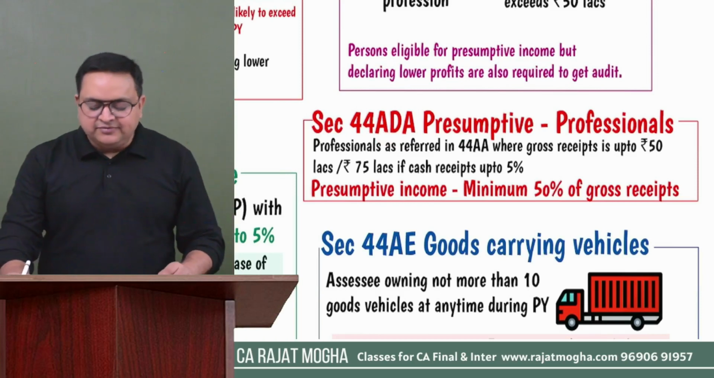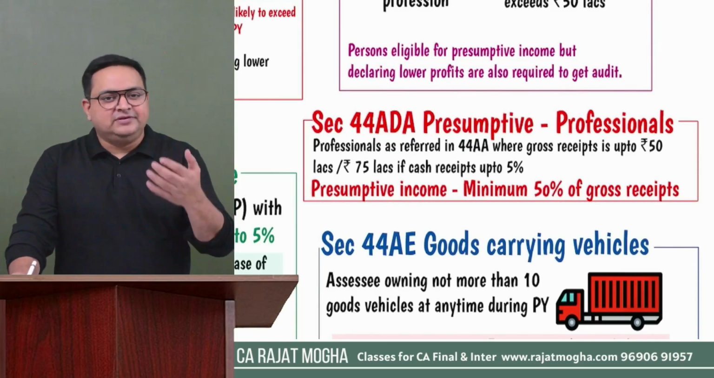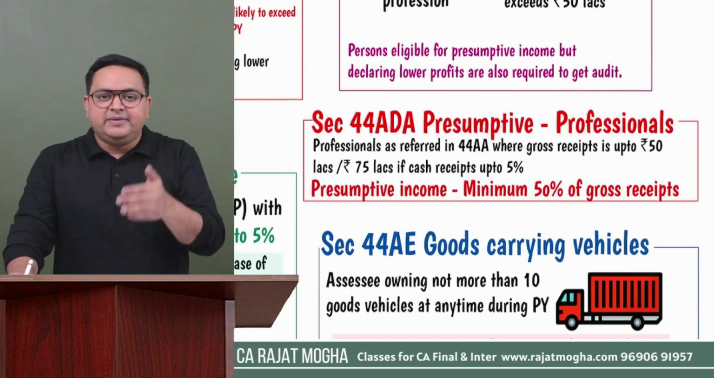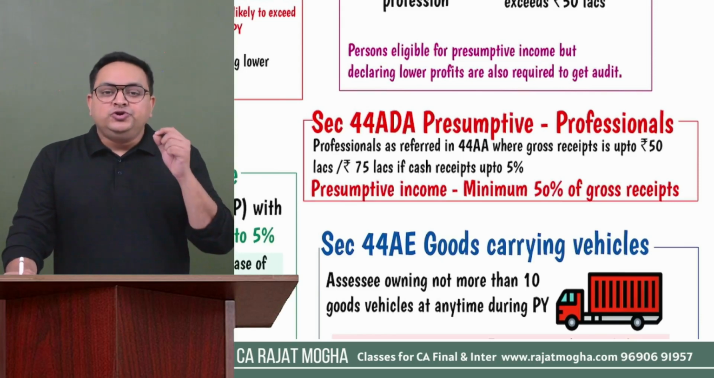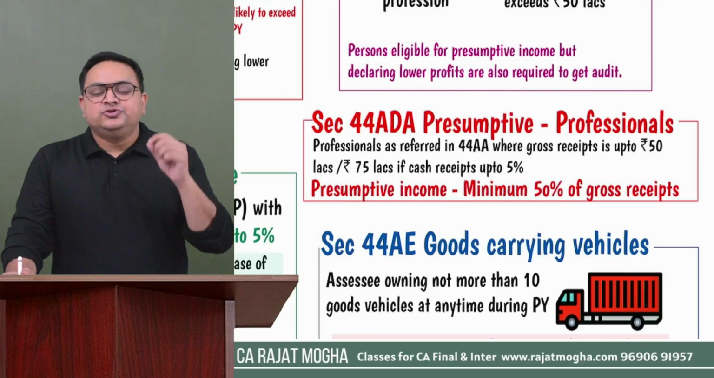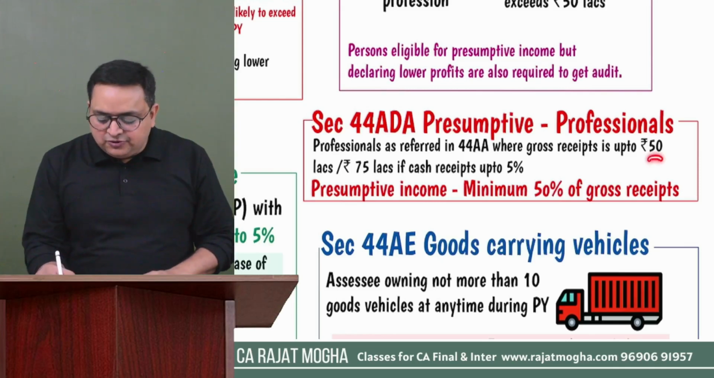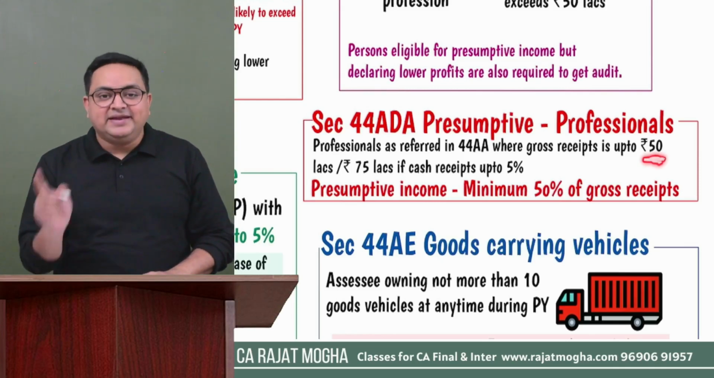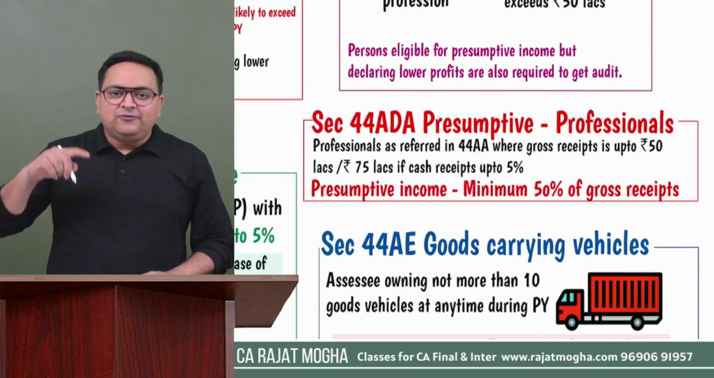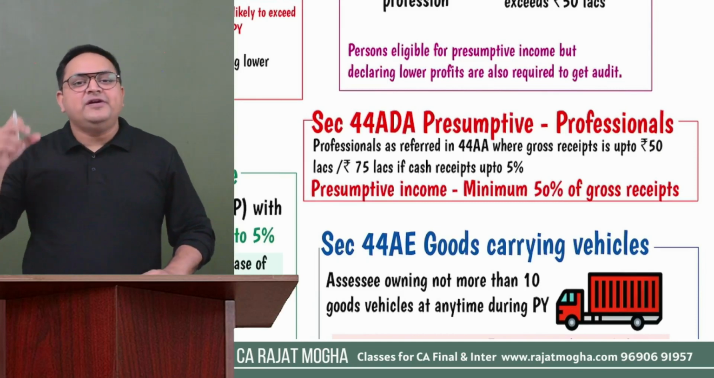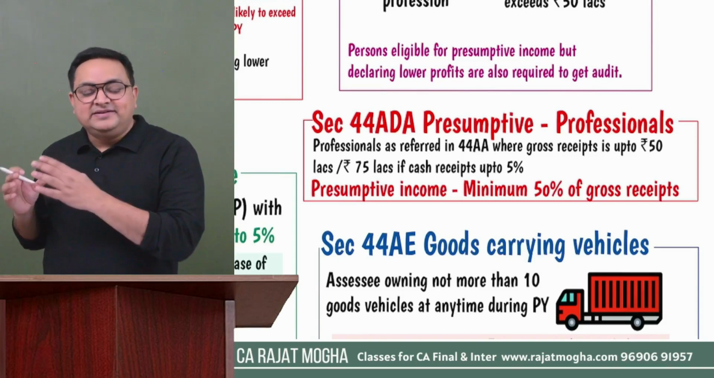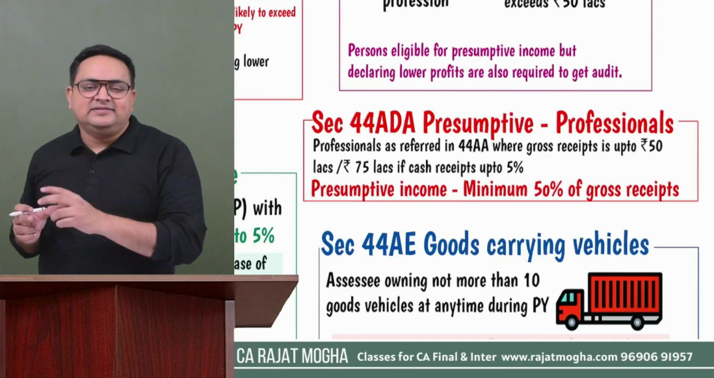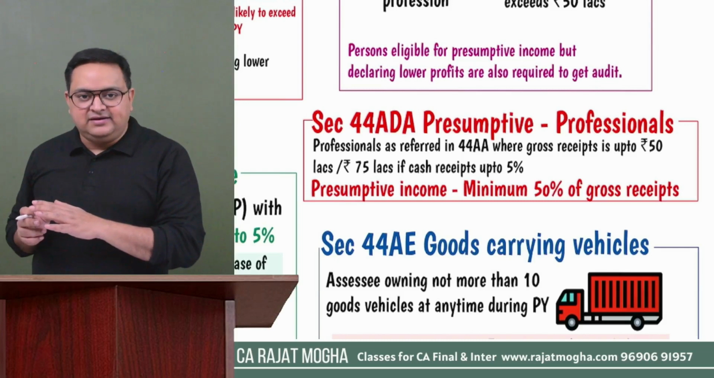44ADA is for presumptive income for notified professionals, for chartered accountants, cost accountants, company secretaries, medical professions. This section will come into play. Under 44ADA, your gross receipts should not be more than 50 lakh. But yes, there is an amendment over here. If the gross receipts are up to 75 lakh and your receipts are majorly through banking channels, then we will give you 75 lakh.